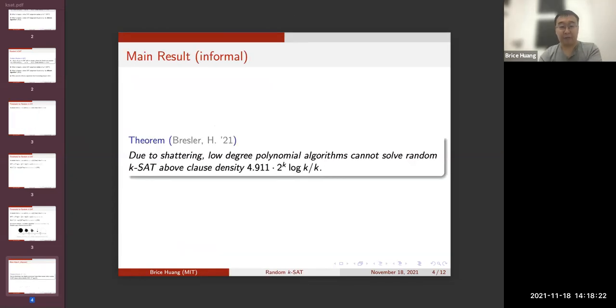We'll confirm this heuristic picture to a large extent. We show that because of shattering, the class of low-degree polynomial algorithms can't solve random k-SAT at a constant factor clause density, about 4.9, larger than 2 to the k log k over k. And this is part of a long line of algorithmic lower bounds on random k-SAT, of which our contribution is the first against any class of algorithms that gets within a constant factor of the truth.